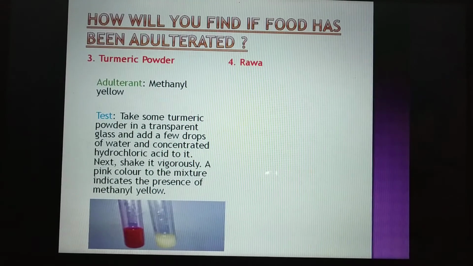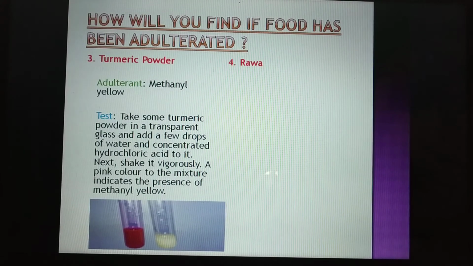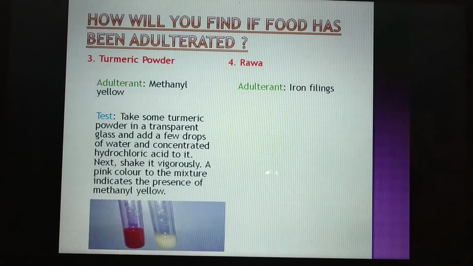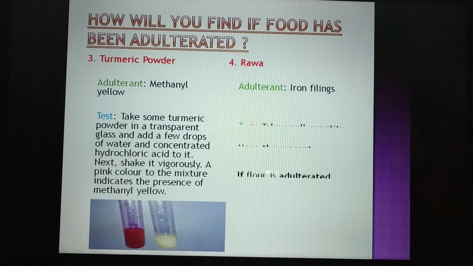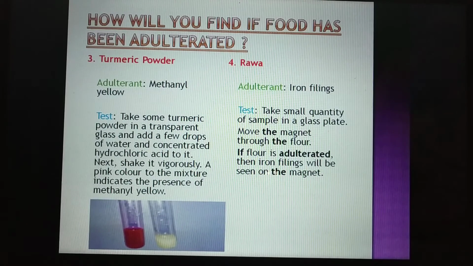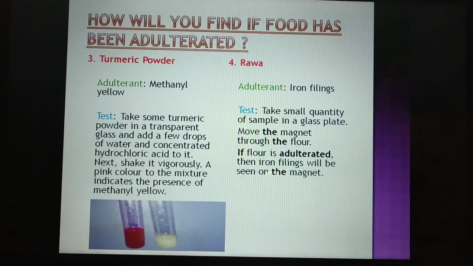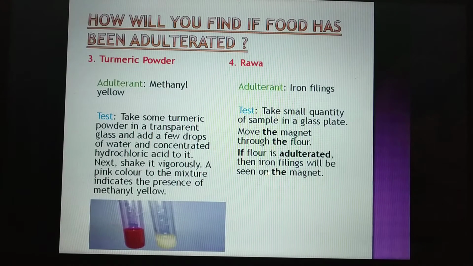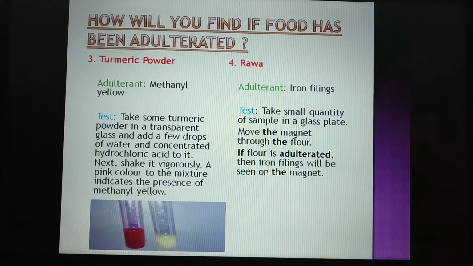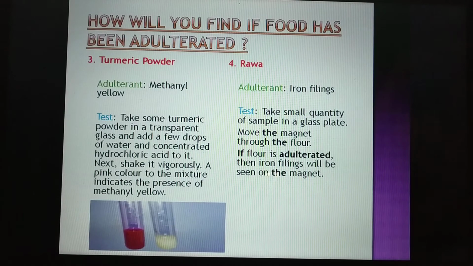Rava or suji, as you call it, is normally adulterated with iron filings. So how do we check whether it has been adulterated? For that, it's very easy. Iron gets attracted to the magnet, children. We all know that iron gets attracted to the magnet. So to find out whether the rava is adulterated with iron filings or not, we just move a magnet over it. Take a small quantity of rava in a plate and just move the magnet over it.